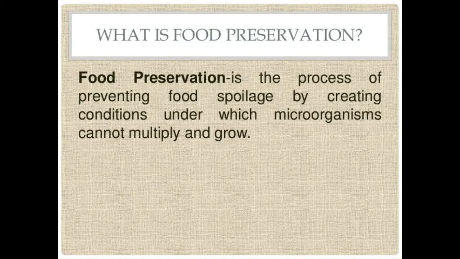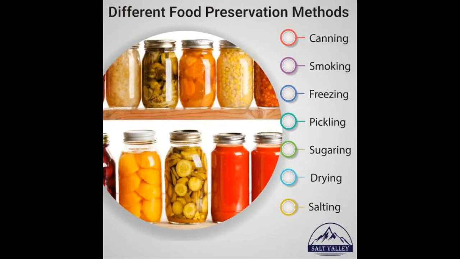Now let us see the definition. Food preservation is the process of preventing food spoilage by creating conditions under which microorganisms cannot multiply and grow. Okay children, this is called food preservation. See the different techniques in food preservation: canning, smoking, freezing, pickling, sugaring, drying and salting. Okay children, in all these ways we are going to preserve the different food materials.